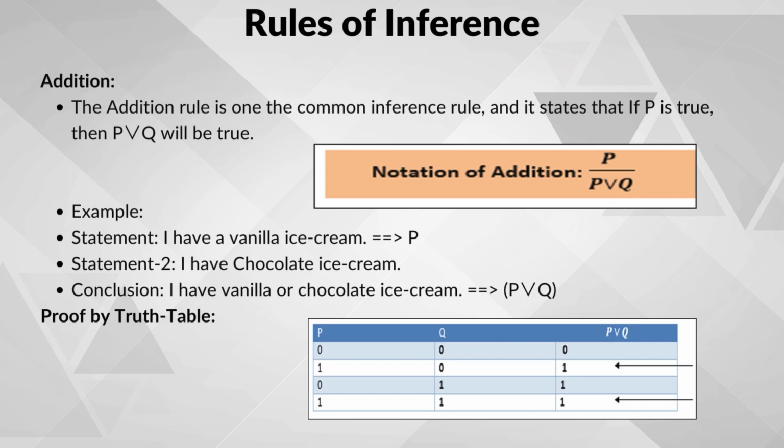So, based on the addition rule, we can confidently say that I have vanilla or chocolate ice cream, that is P or Q. For the addition rule, the truth table will confirm that whenever the premise P is true, the conclusion P or Q is also true. This establishes the validity of the rule.